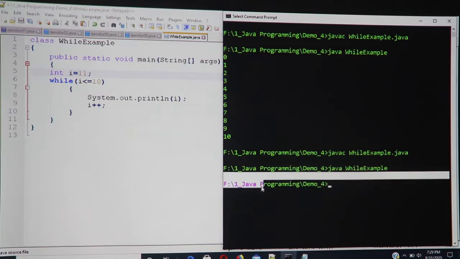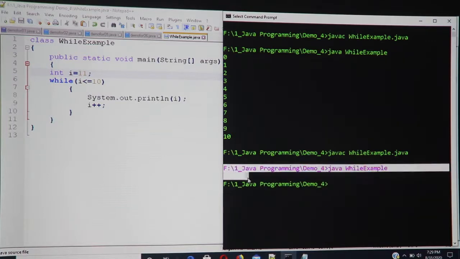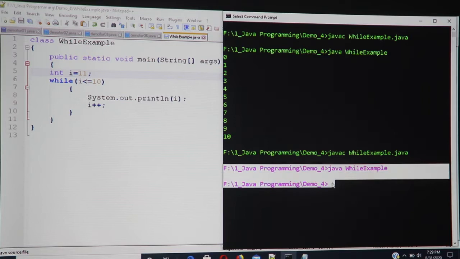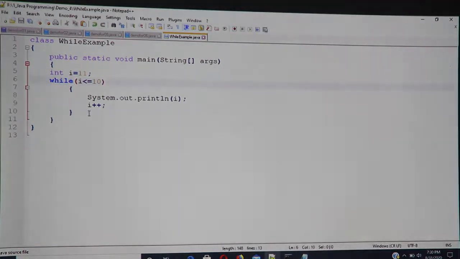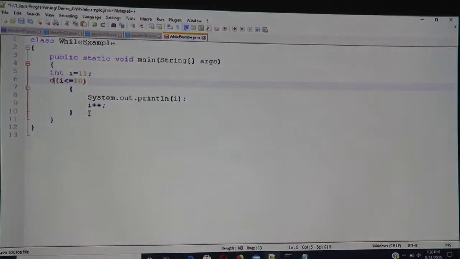But now suppose I want to print at least one value, at least the latest value. Then what should I do? In that case I can use a do while loop.